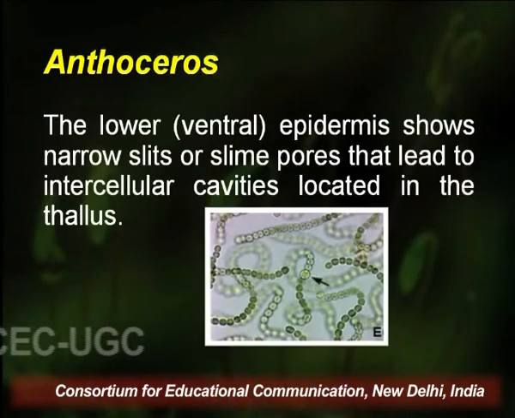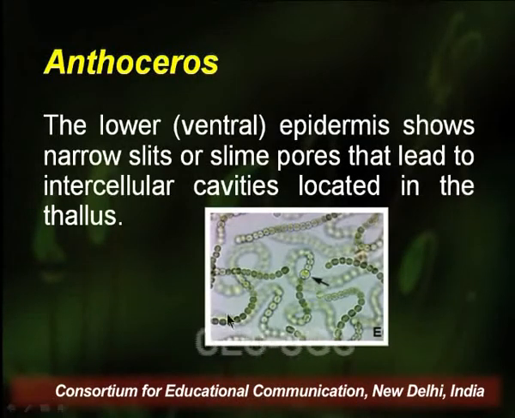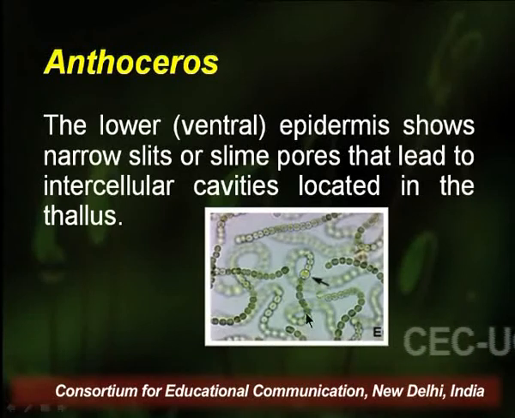Anatomically, the thallus is very simple and lacks tissue differentiation. It is several cells thick in the center and gradually tapers and becomes thin on the periphery. The upper epidermis, or the dorsal surface, consists of small, irregularly arranged cells with large lens-shaped chloroplasts. The lower or ventral epidermis shows narrow slits or slime pores that lead to the intercellular cavities located in the thallus. Inside these cavities lie the filaments of the blue-green alga Nostoc.